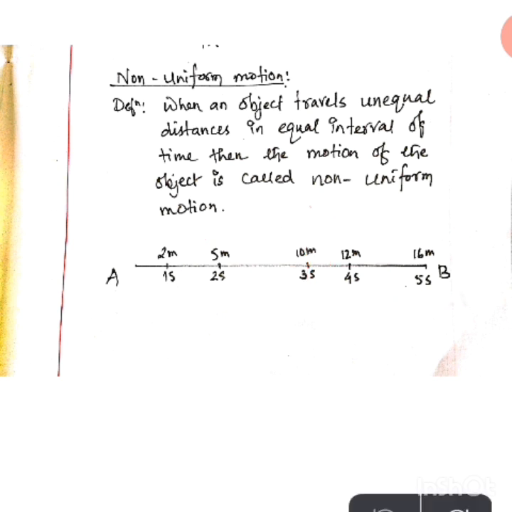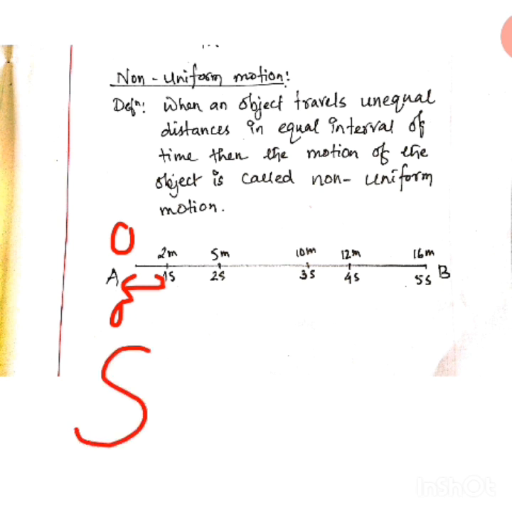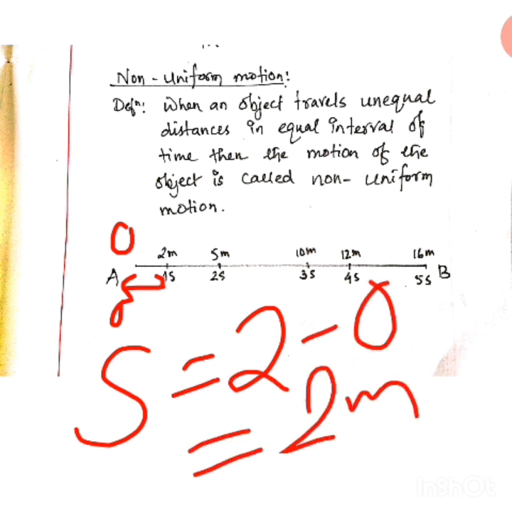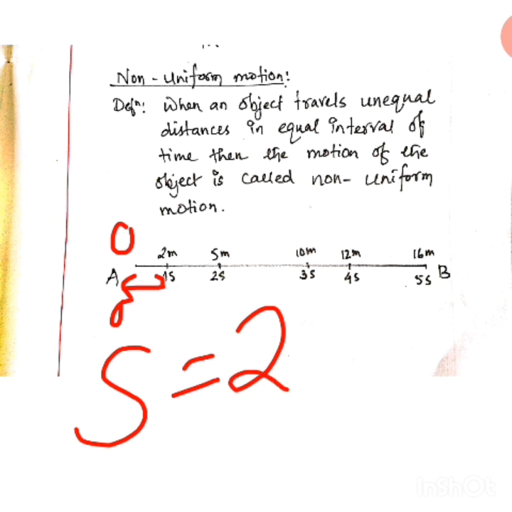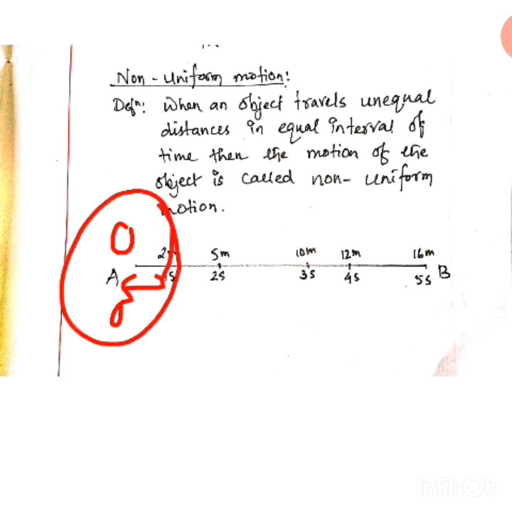Here you see, if you take a time interval of 1 second, here you take 1 second, here you take 1 second, it was 0 here. So here 1 second, in this 1 second how much distance is traveled? 2 minus 0, it's 2 meter. Clear? Now if you take this time interval somewhere else, suppose I am taking in this part, this is also a 1 second time interval, isn't it?